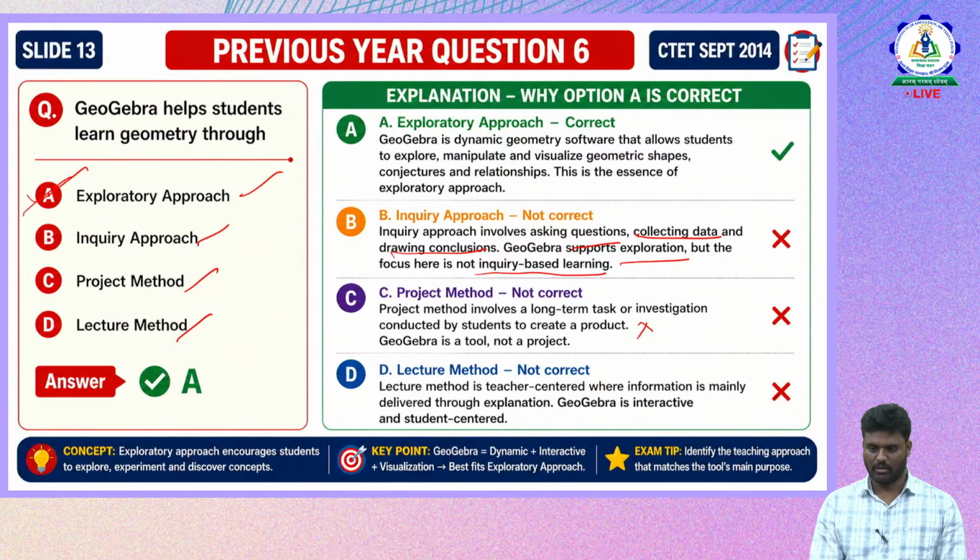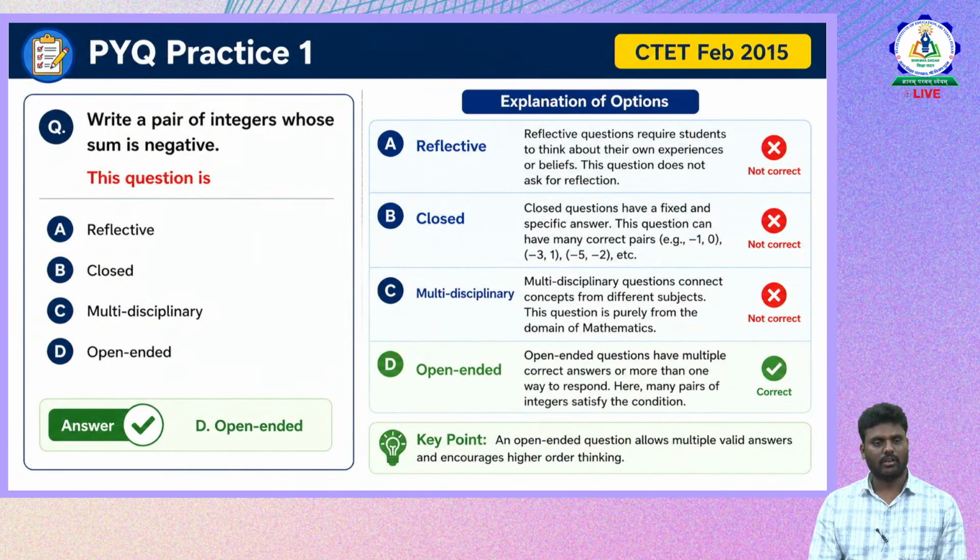Then the next question is: write a pair of integers whose sum is negative. What kind of question is this? Is it a reflective question, a closed question, a multidisciplinary question, or an open-ended question? By reading the question, write a pair of integers whose sum is negative, we can say it is an open-ended question.